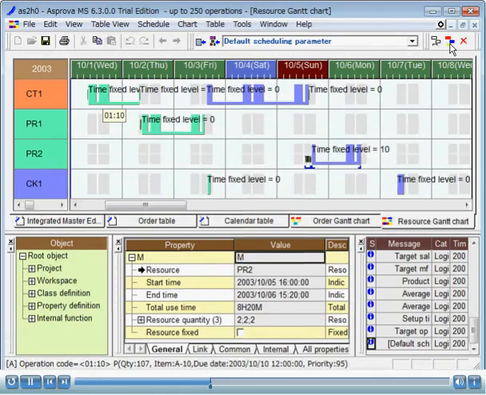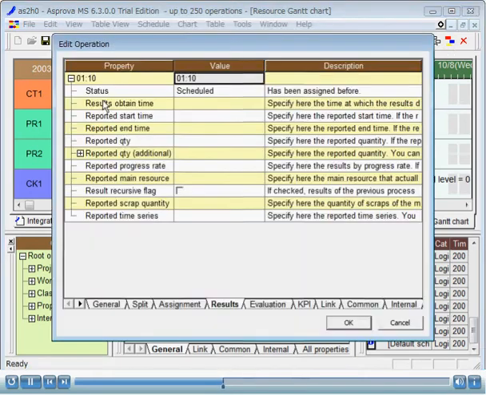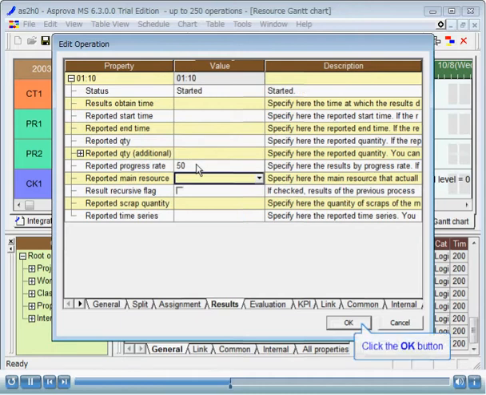Now, let's enter a result for the first process of operation for order 1. We will set the reported progress rate as 50%. The time-fixed level of the operation will be 40, according to the default values we just saw. Double-click the operation to bring up the Edit Operation dialog. Select the Results tab. Set the reported progress rate to 50%. Click the OK button.